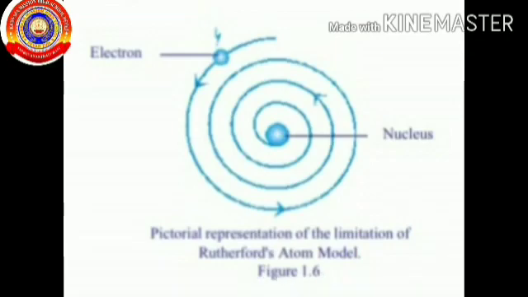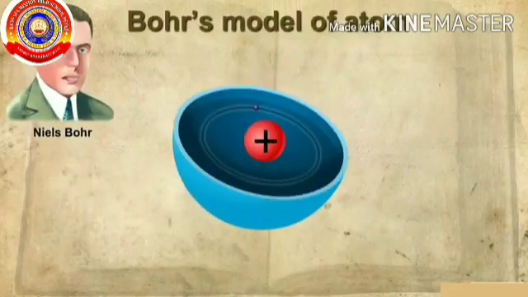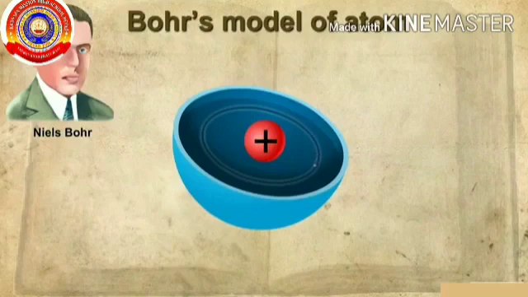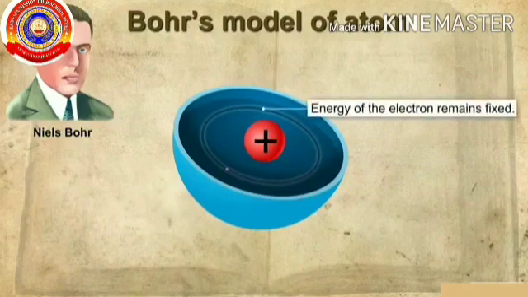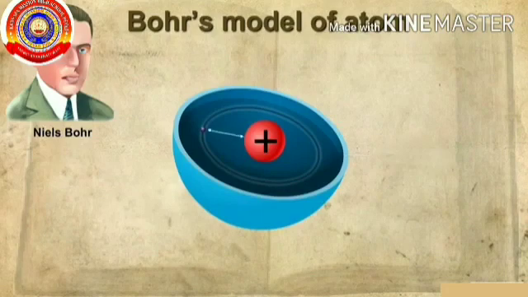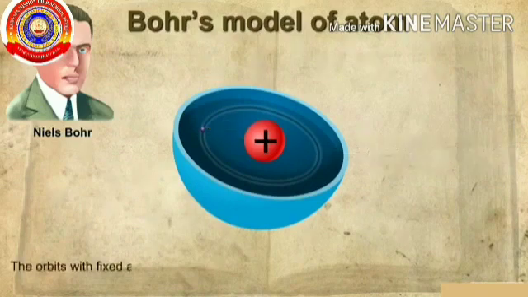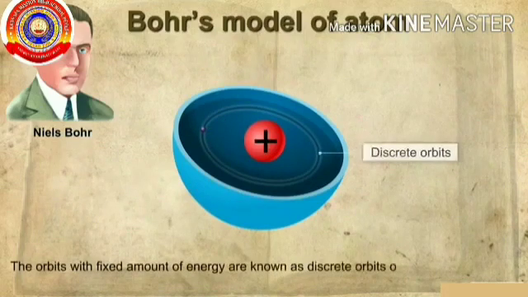You understood? It was Bohr who said electrons too revolve around the nucleus, but the energy remains fixed. He explained that the energy of an electron remains fixed because they revolve around a fixed orbit. Each of these orbits is at a fixed distance from the nucleus and associated with a fixed amount of energy. These are called energy levels.